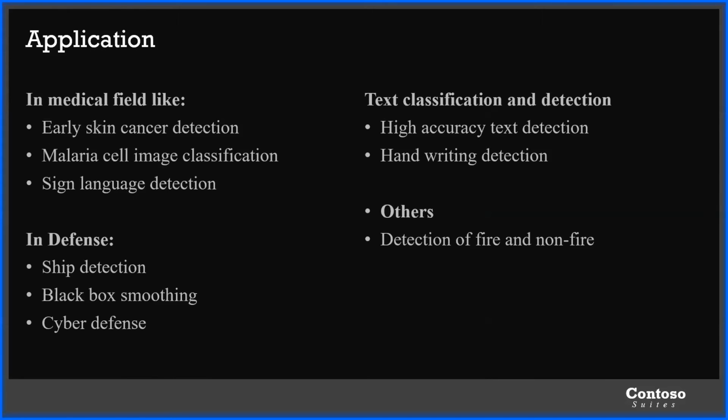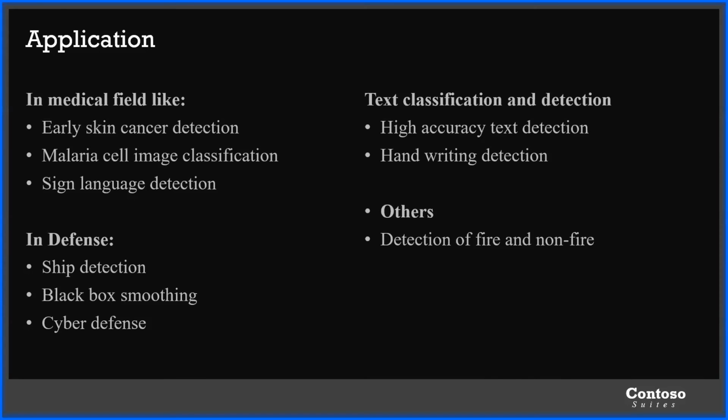ResNet has most applications in major fields like the medical field, defense, text classification and detection, and others also. Let us see one by one. Medical field, like early skin cancer detection, malaria cell image classification, and sign language detection also. Sign language is for those who cannot hear.